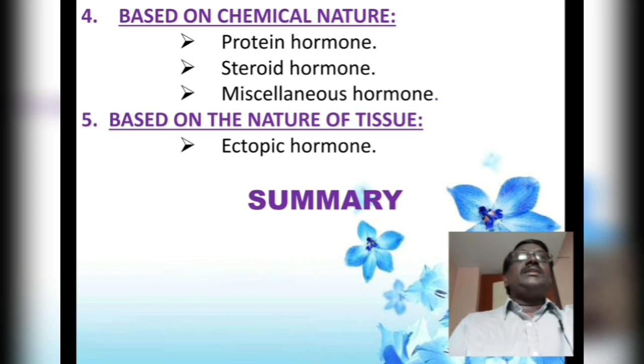And regarding these miscellaneous hormones, they are stored either within the follicles of endocrine glands or within the secretory granules of the cytoplasm. Thyroxine is stored within the follicular cells of the thyroid gland, and the hormones of the adrenal medulla, commonly called catecholamines, are stored in secretory granules.